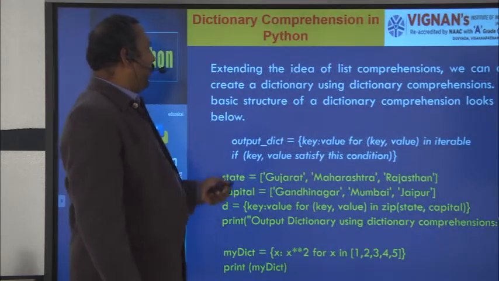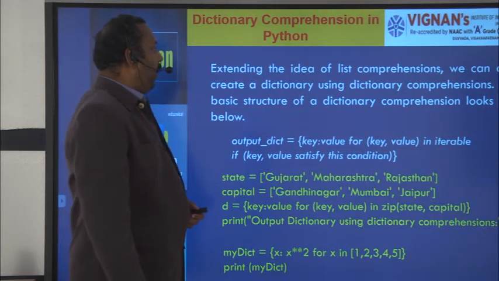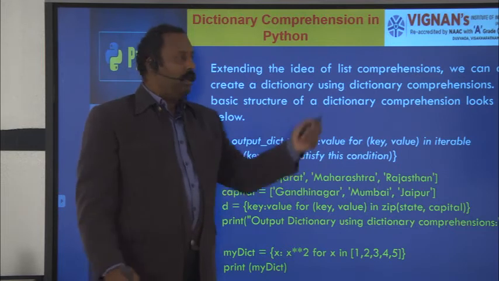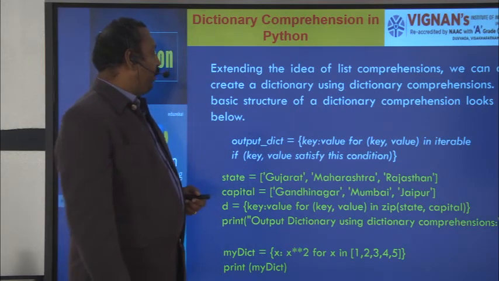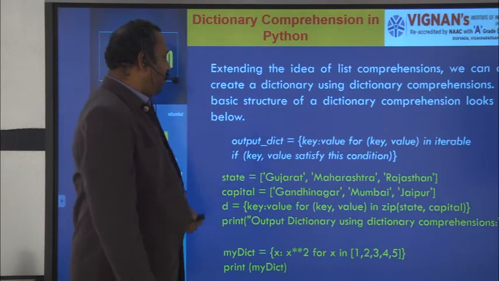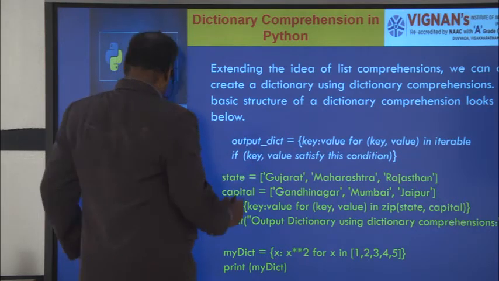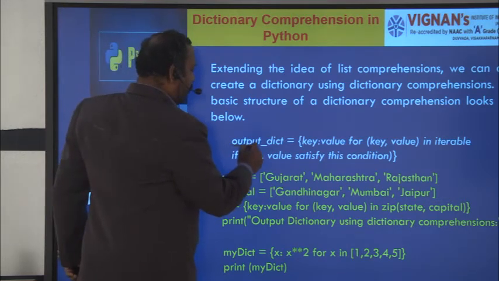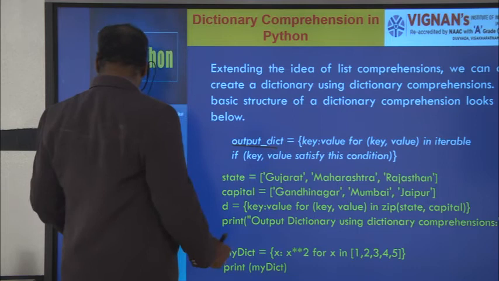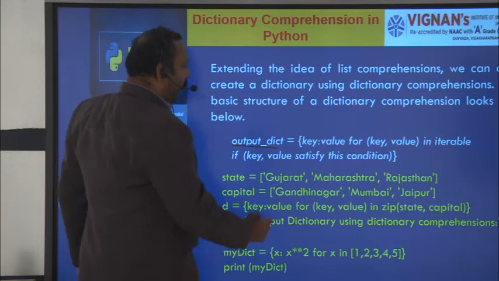When coming to the dictionary comprehension, it is the same idea. Whatever we are using in the list comprehension can also apply for dictionary comprehension. The syntax is here, you see, output dictionary, and key value.